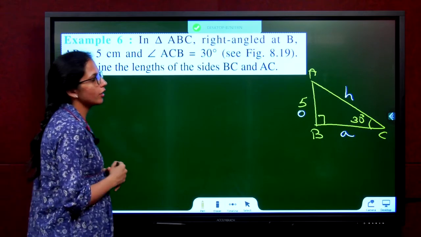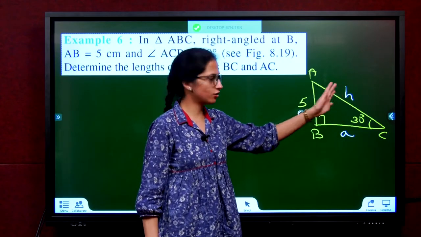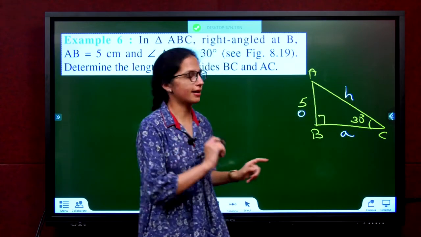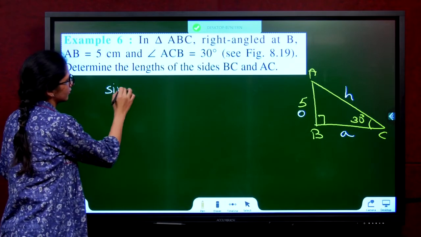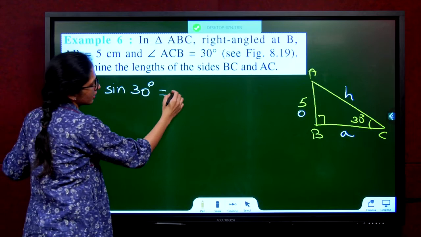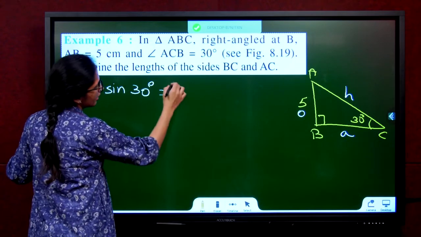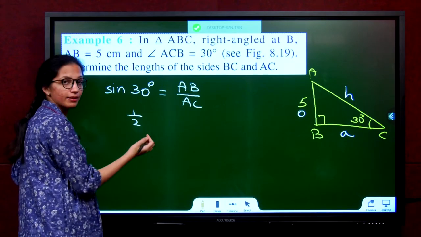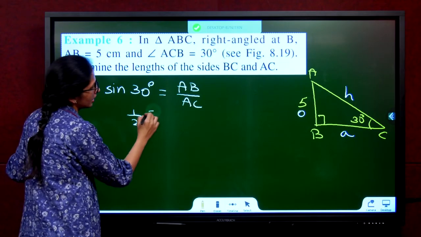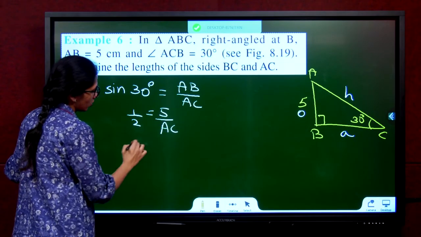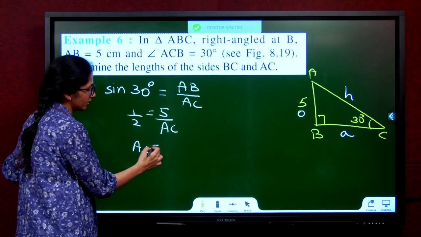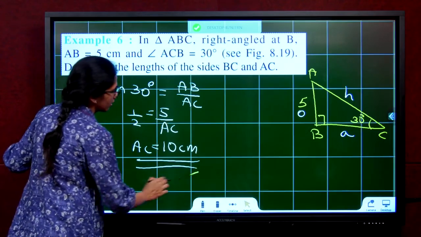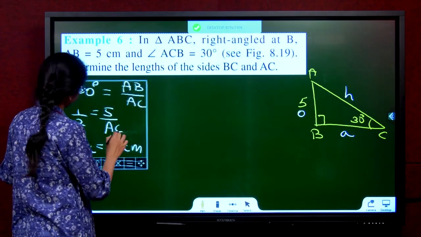Now, you want the hypotenuse. First, let's do the hypotenuse. Opposite, you know. What's the relationship between opposite and hypotenuse? Sine. So, take sine 30. Sine 30 degree is what over there? AB by AC. Sine 30 degree according to the table that we just learnt is 1 by 2. AB is 5. AC, what is AC? Send AC on top, AC into 1, AC. 2 5s are 10. 10 centimeters. Now the next thing they have asked us to find is the adjacent side.